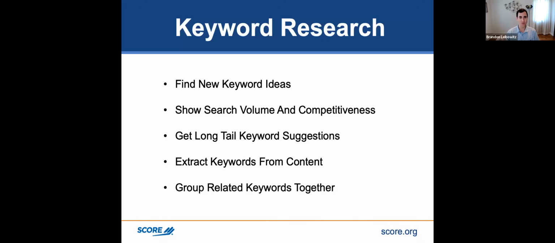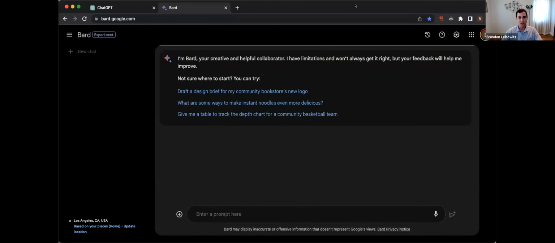And there's so many different ways to do keyword research. It's kind of up to you how you want to do it, but I'll show you a couple of ways that I do keyword research with AI. In the past, I would just manually go into Google and search for my keywords and see what pops up. So I'll show you an example. If anyone has a keyword that you want me to show you how I potentially search for it using Bard or even on Google, throw it in the chat.